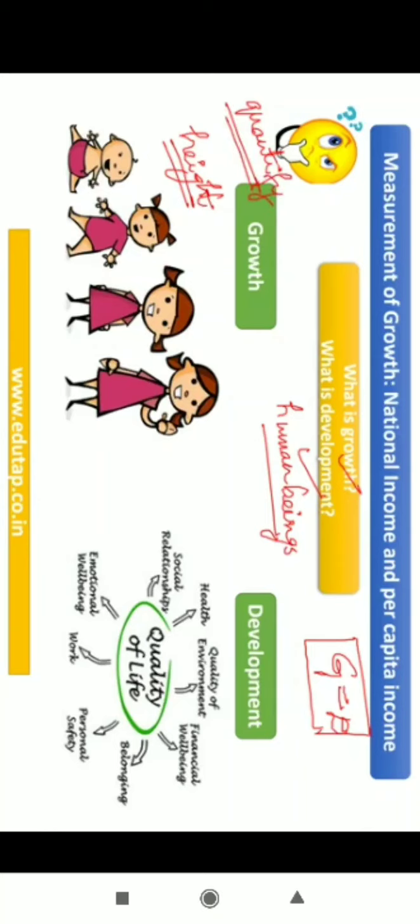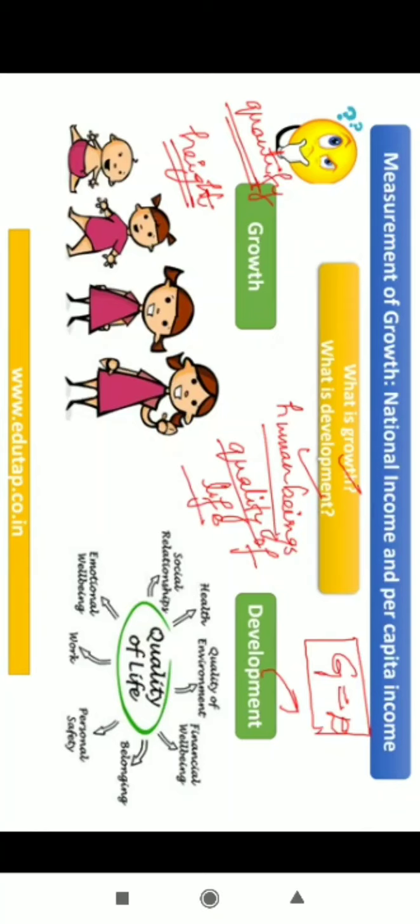Okay, now let me put forth some questions to you guys. Now, if I ask you, is this baby healthy? What is the emotional quotient of this particular baby? How is this baby mingling with its peer group? Now, when I start asking these questions, I'm pointing towards the overall development of this particular individual. So when I start talking about those parameters that define the quality of life of an individual, then I am moving towards development.